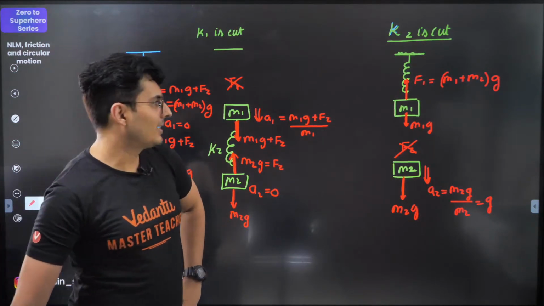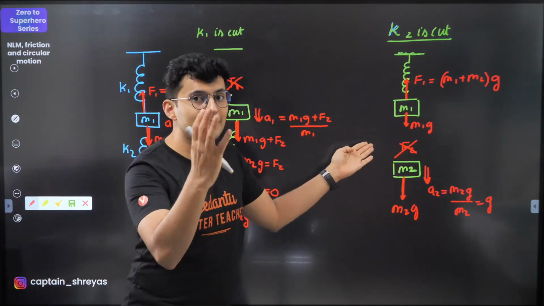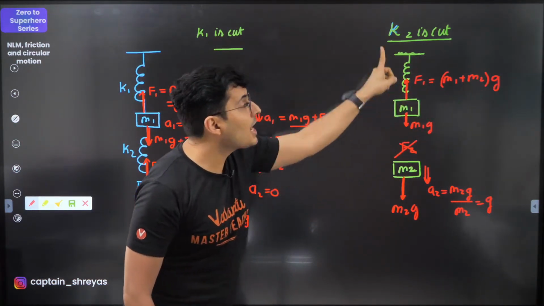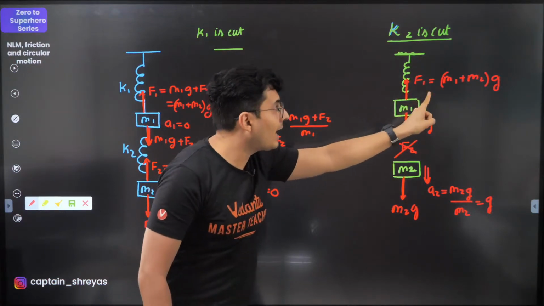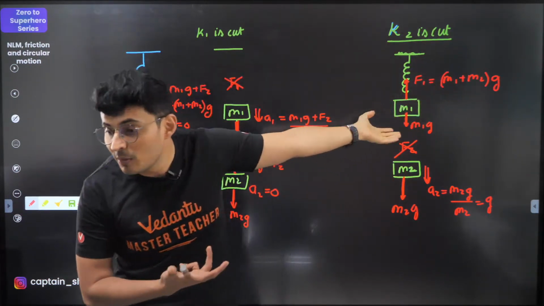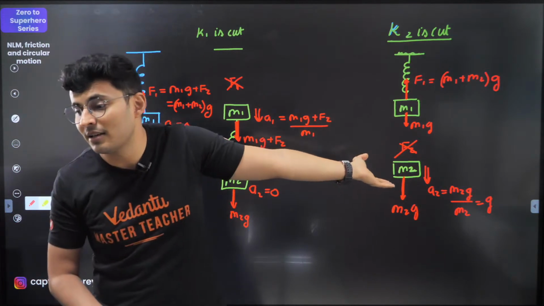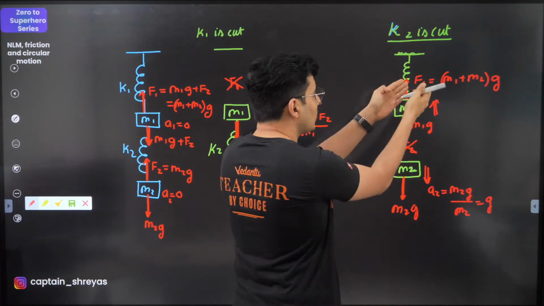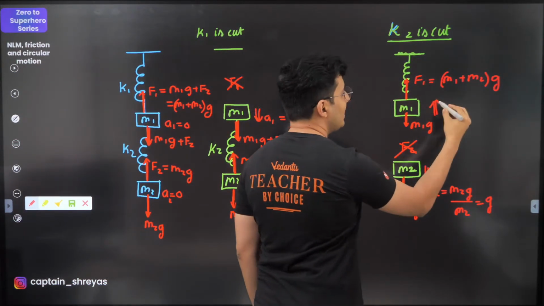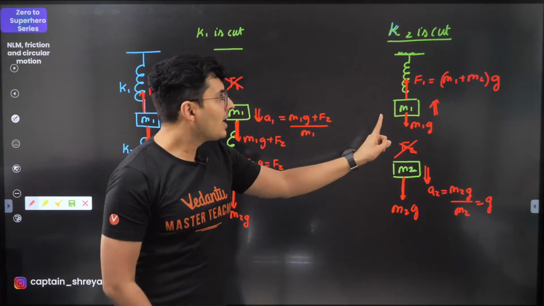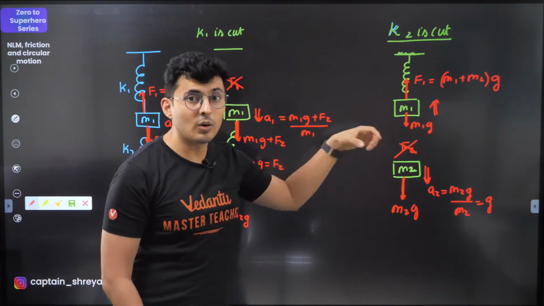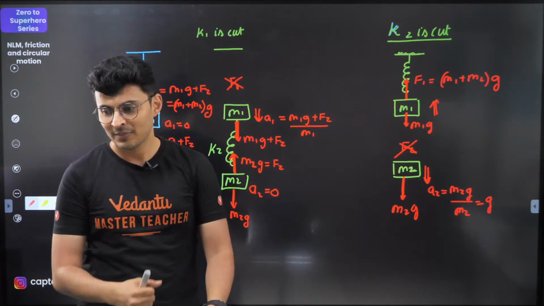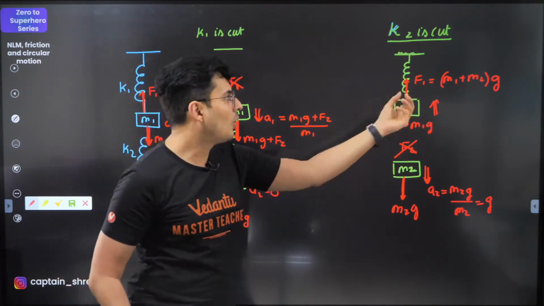Oh, there you go wrong, guys. See now whether it is balanced or unbalanced. M1G down, (M1 plus M2)G up. Is it going to be balanced? Very good, MK. It is not going to balance. It is going to go up. See, directly you have to see over here. In fact, the unbalanced force will be how much? (M1 plus M2)G up, M1G down. What is that force which is not cancelling? Obviously, it is M2G.